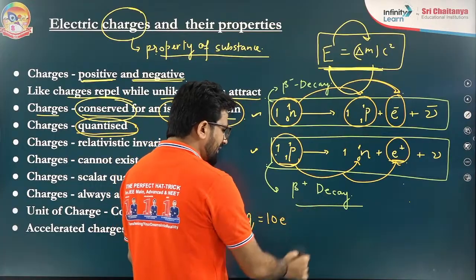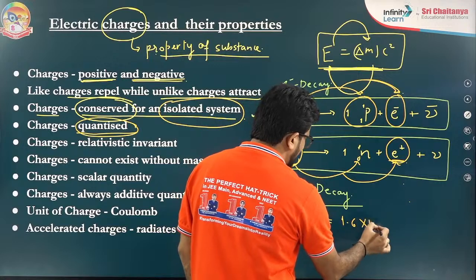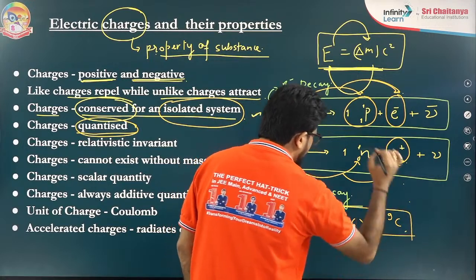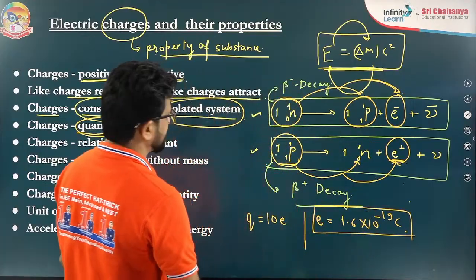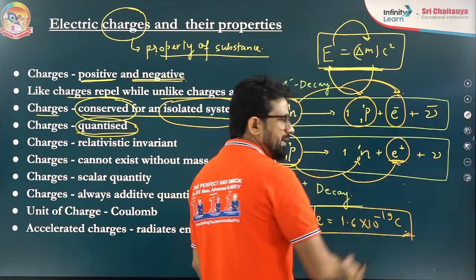So what is the value of e? The value of e is equal to 1.6 into 10 to the power minus 19 Coulomb. And Coulomb is the unit of what? Charge. So the SI unit of charge is Coulomb, that you have to learn. Very basic.